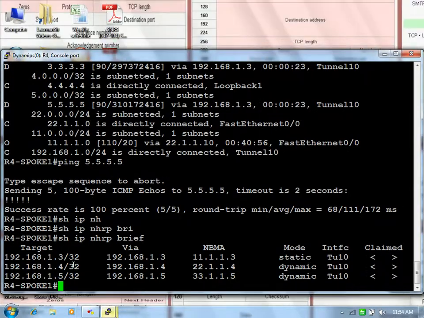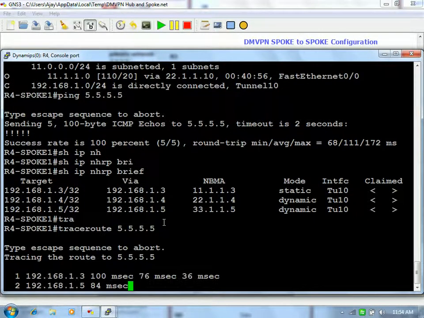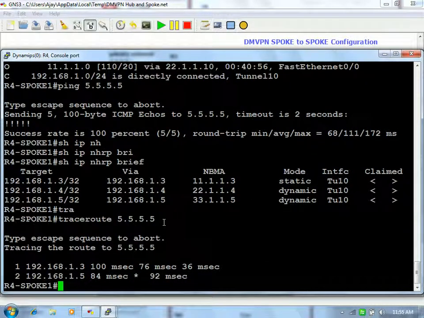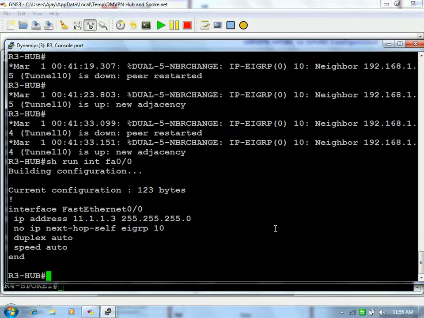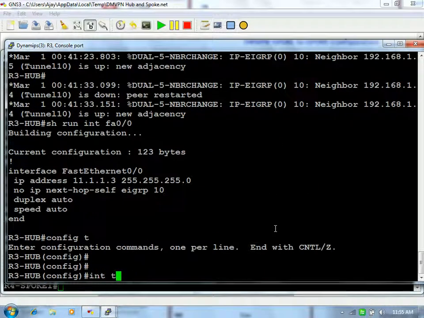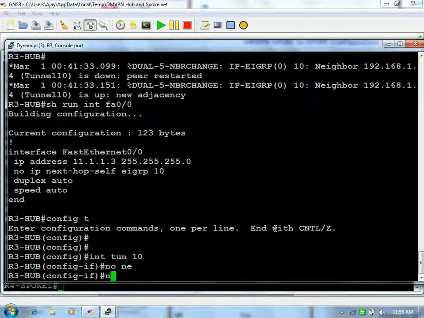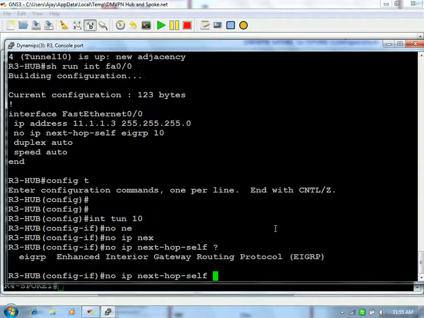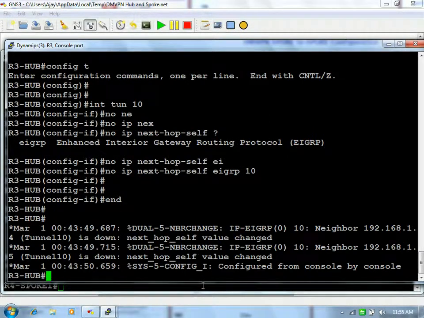Now let's try the traceroute again to 5.5.5.5. Still it is going via this one. I think we have to disable this next hop address at both sides, the tunnel interface and this one. Yes, now definitely it will work.